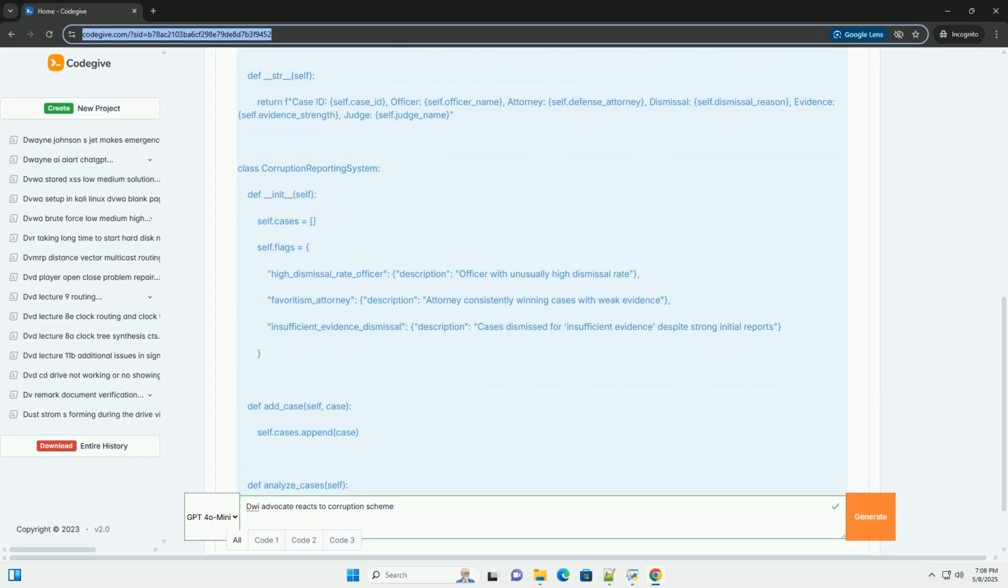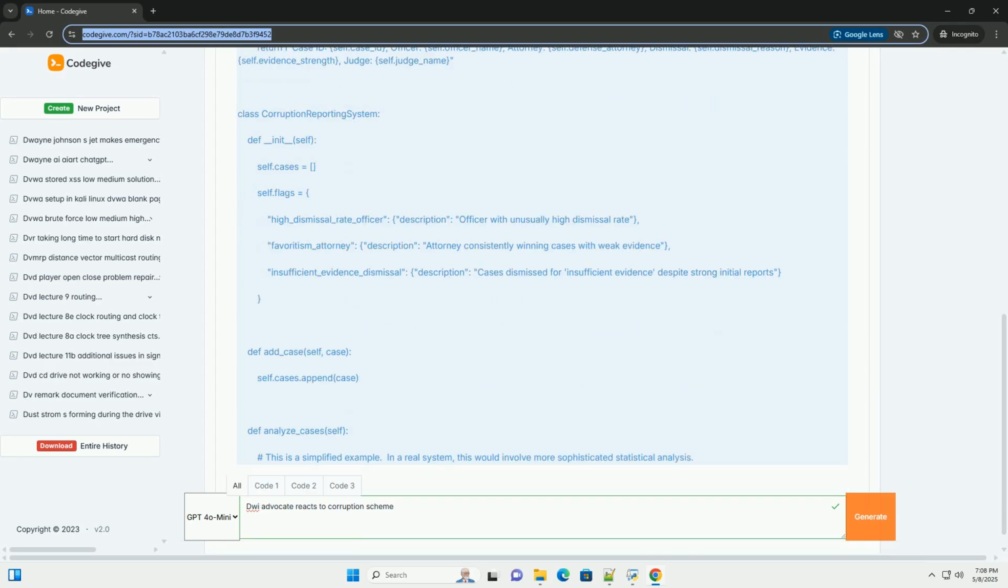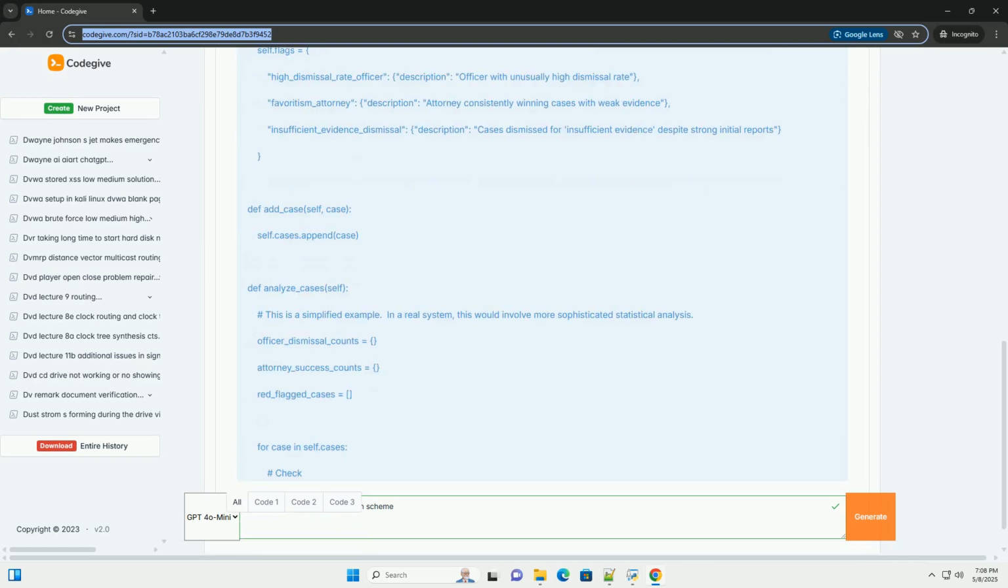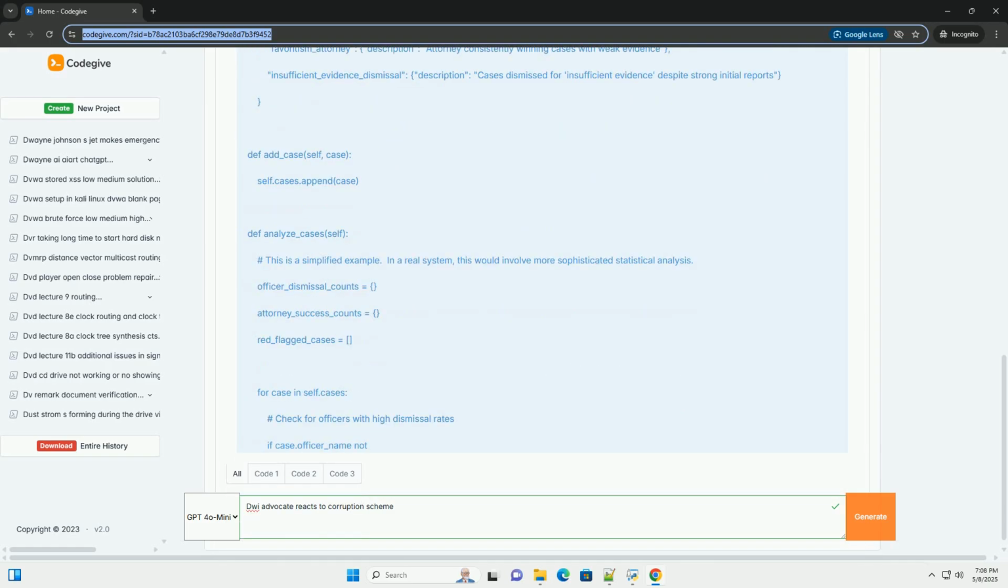This is a fictional scenario and should not be interpreted as legal advice. Always consult with qualified legal professionals for real-world situations.